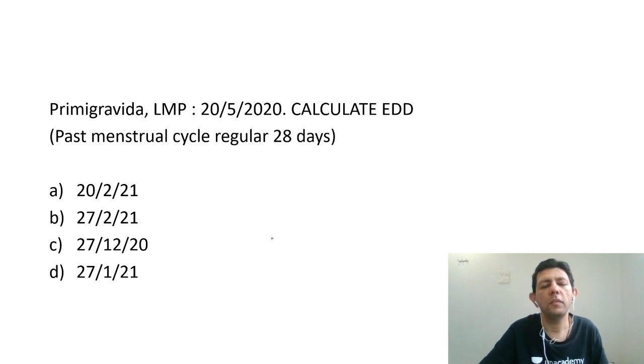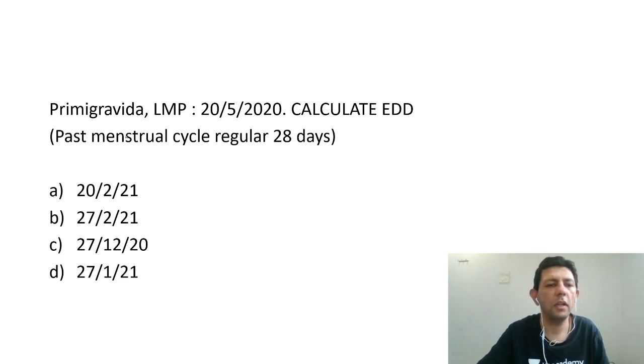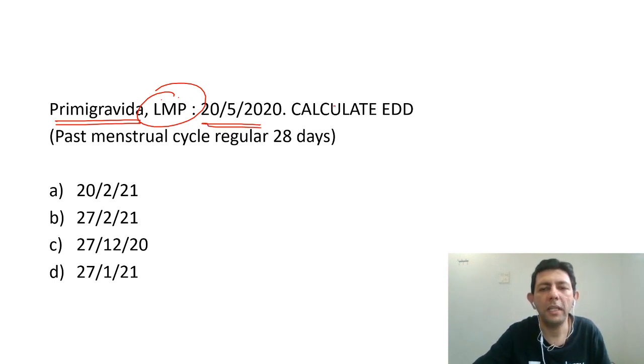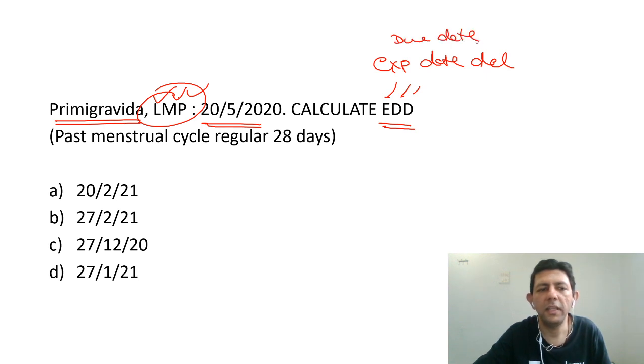Moving on to the first MCQ discussion, it's a very important MCQ. Let's see what we have got. We have been told that patient is primigravida, last menstrual period, LMP, is on 20th of May 2020. Calculate the EDD. LMP stands for last menstrual period and EDD stands for expected date of delivery, or as we call it, the due date. So this is very important.